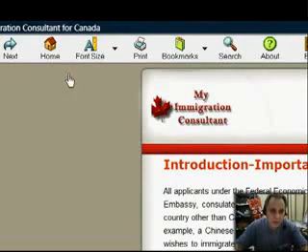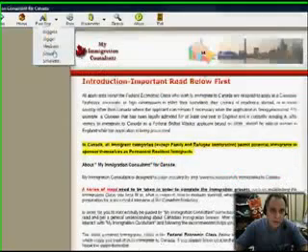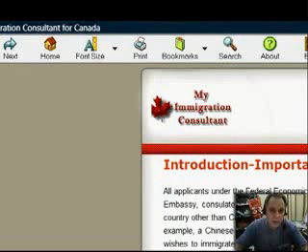To come back to this page, you just click Home. Right here you can adjust the font size and add bookmarks you want. And here you have a very useful function, which is a search function, and I'm going to show you more about that later. The first time you open this, you should read all this because it's important.